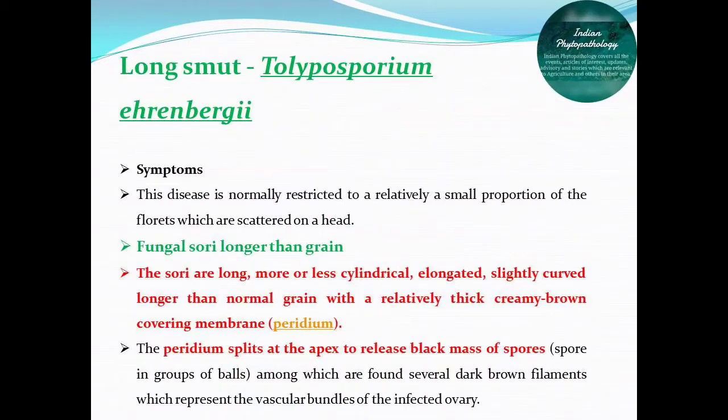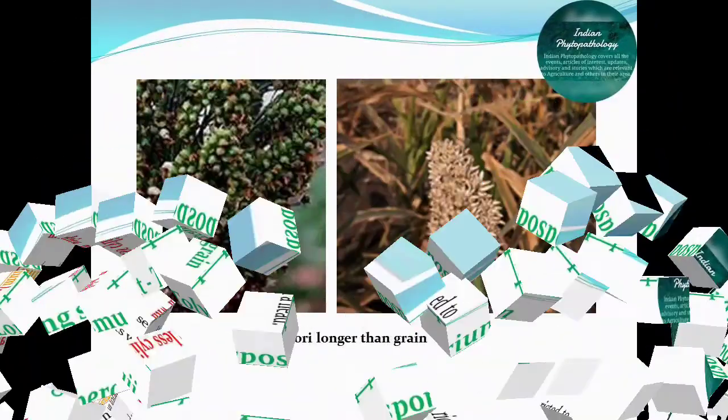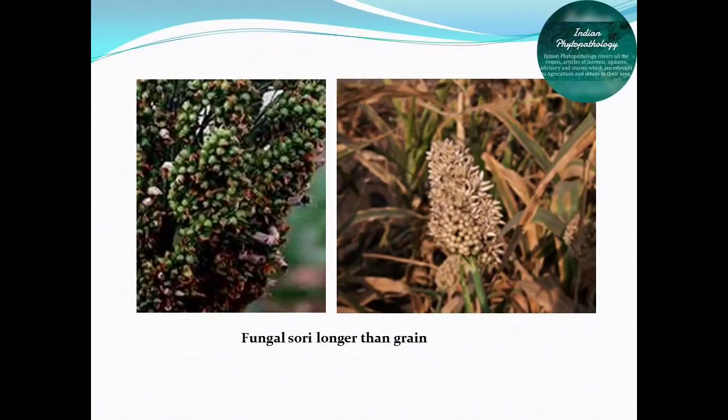The last one is long smut. The causal organism is Tolyposporium ehrenbergii. Here you can see the symptoms of this long smut pathogen. This disease is normally restricted to a relatively small proportion of the florets which are scattered on the earheads. The fungal sori are usually longer than the grains. So this is the particular mark of identification for long smut infection.